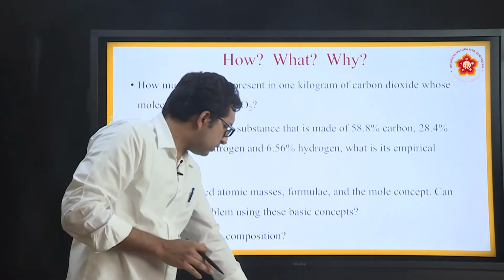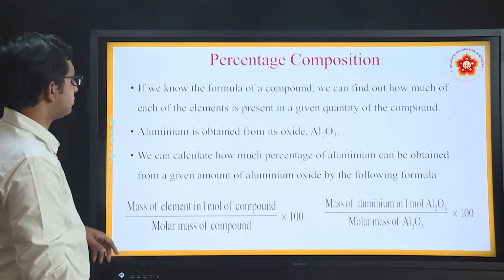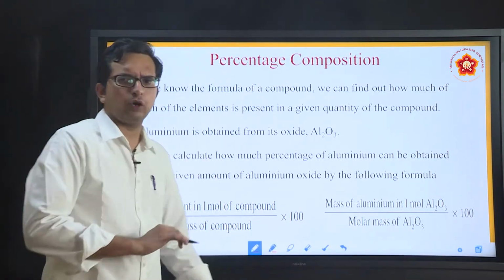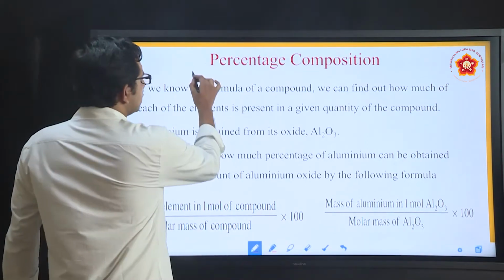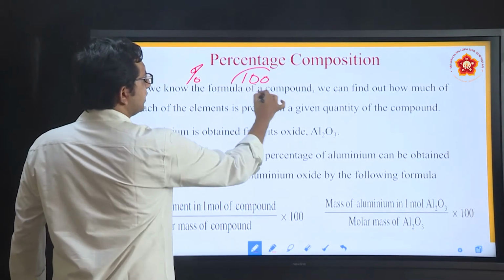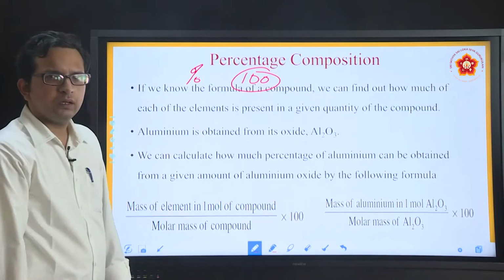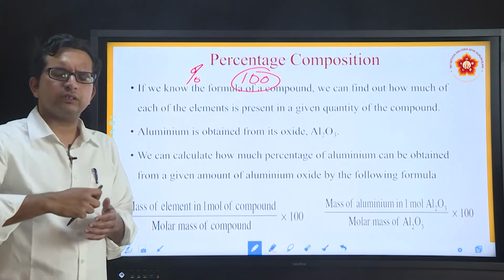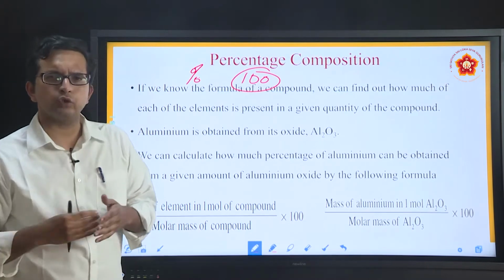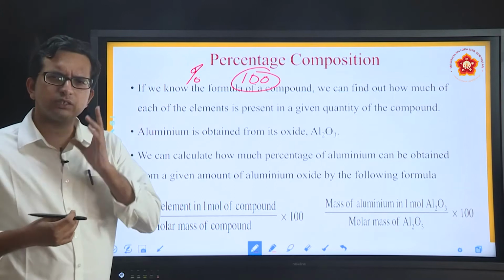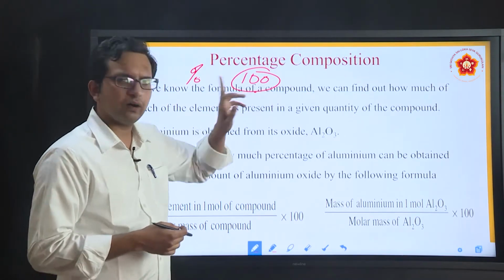Moving further, let us see how we find things out. First, we will see how to find the percentage composition. The moment I have the word percentage, it means something out of 100. Sometimes percentages are shown above 100 also, like 120% profit, but our general consideration of percentage is in terms of 100.